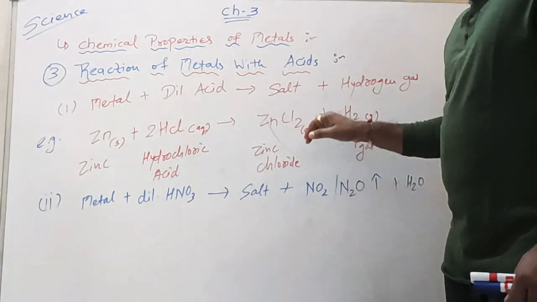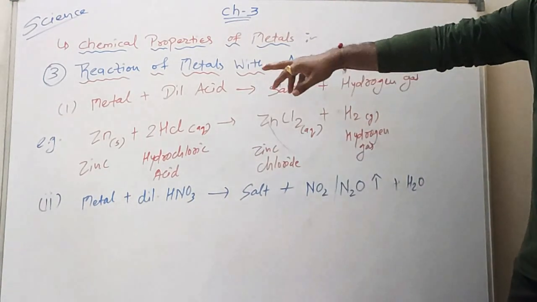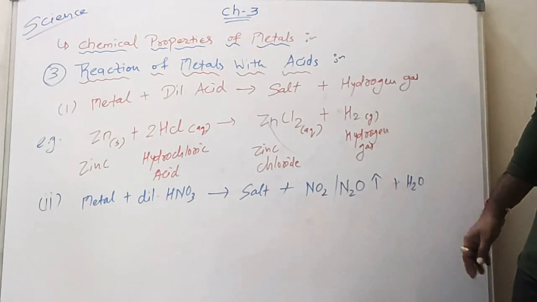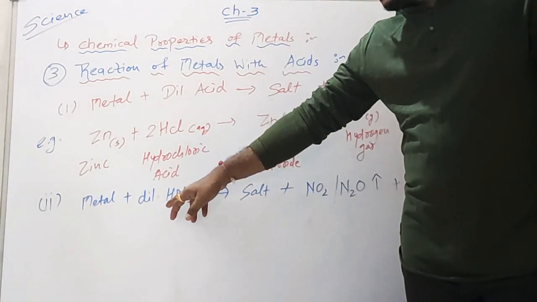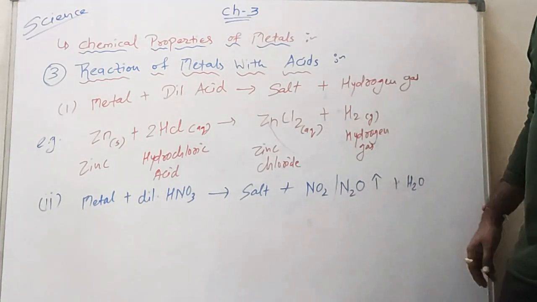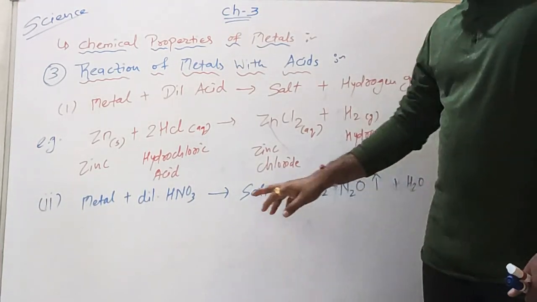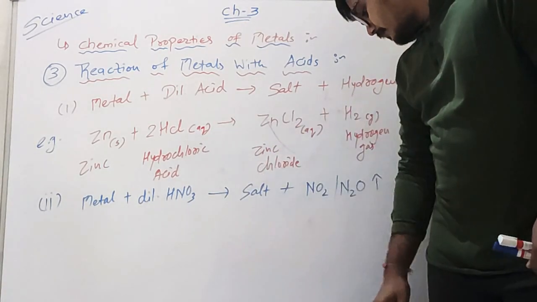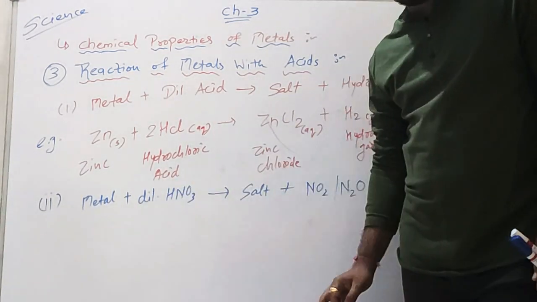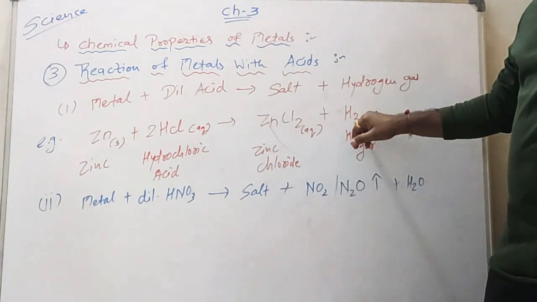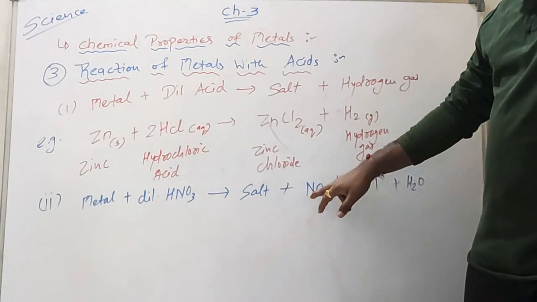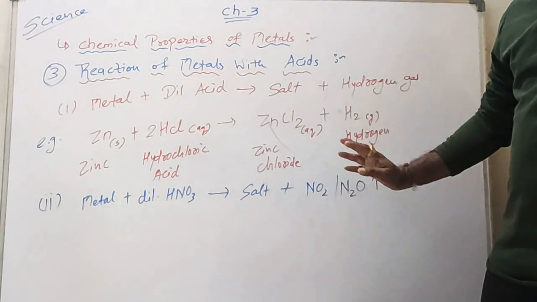But here you can see that when metal was reacting with dilute acid, hydrogen gas was evolving. But when metals react with dilute HNO3, hydrogen gas is not evolved. What happens here? HNO3 has a very strong oxidizing nature, it oxidizes the hydrogen to water and forms any of the nitrogen oxides.